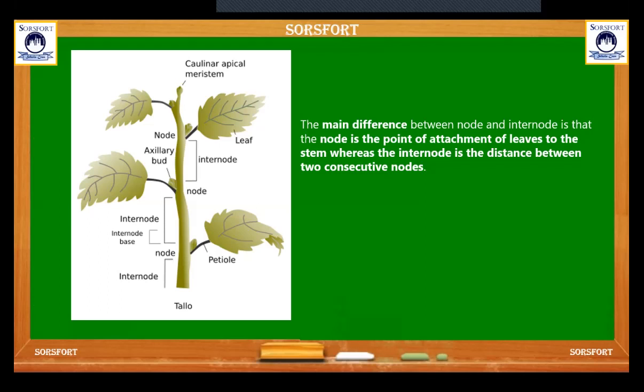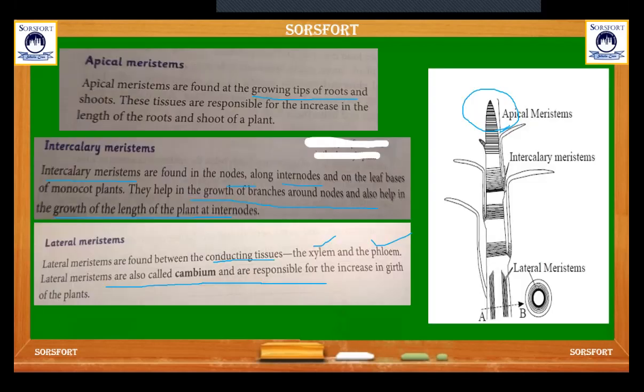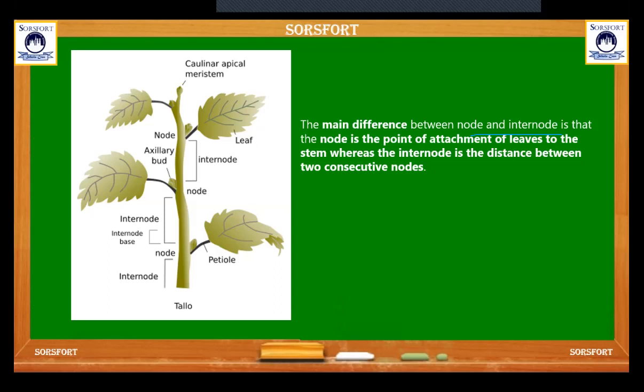The main difference between the node and internode. Okay, in the previous slide we saw the intercalary meristem are present in the node and internode. So what is node and internode? Node is the point of attachment of leaves to the stem, whereas internode is the distance between two consecutive nodes. Here, this is the node where a leaf arises. This is another node where another leaf arises. So in between these two nodes, that is called internode.